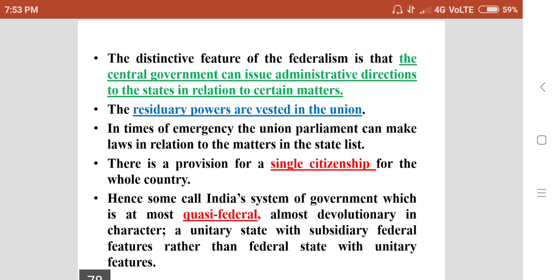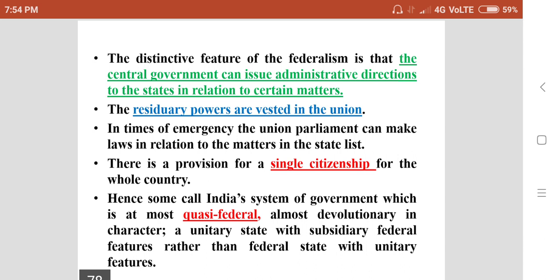The distinctive feature of federalism is that the central government can issue administrative directions to the states in relation to certain matters. But in our country, the system of government in India is not a federal one. Sometimes the government may become unitary. So during the national emergency,